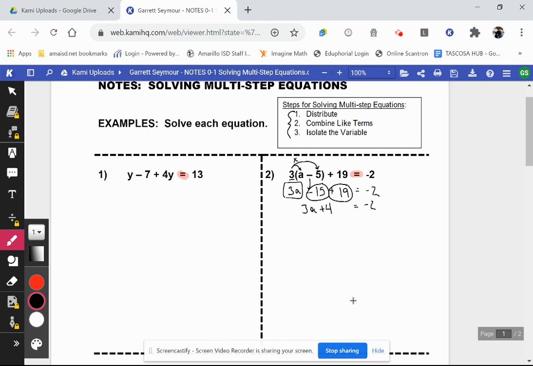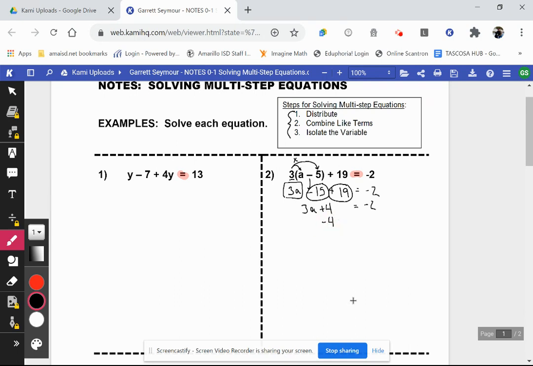The third step is to isolate the variable. And this is really the last step. So to isolate the variable, we want to get rid of all the constants that are on this side of the equation. Well, the only constant that I have is +4. So to get rid of it, because it's +4, I want to subtract 4.